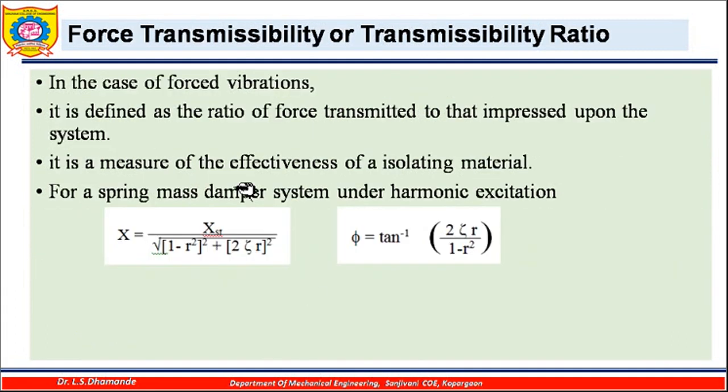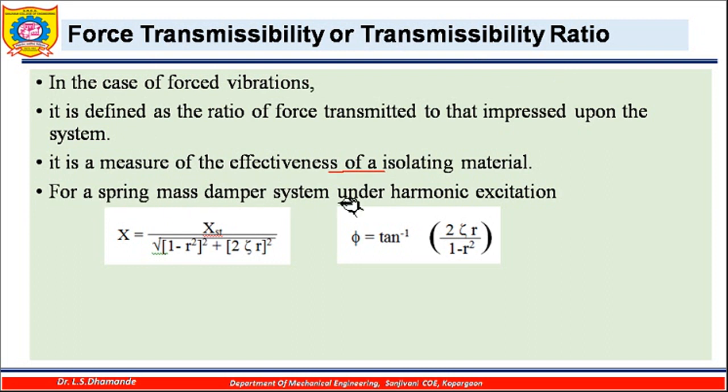And hence, in case of forced vibrations, the force transmissibility, also called the transmissibility ratio, is defined as the ratio of the force transmitted to that impressed upon the system, meaning the transmitted force divided by the force which is acting over it. So it is actually the measure of the effectiveness of the isolating material. How effective your material is in isolating the vibrations can be measured by using this particular value of force transmissibility or transmission ratio.